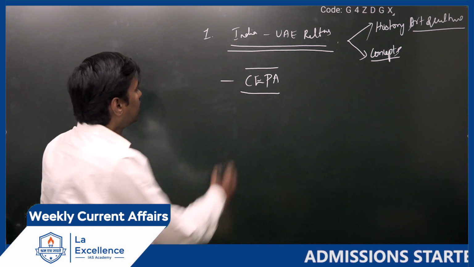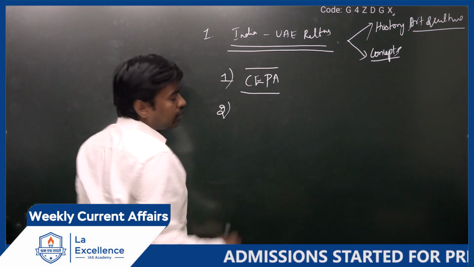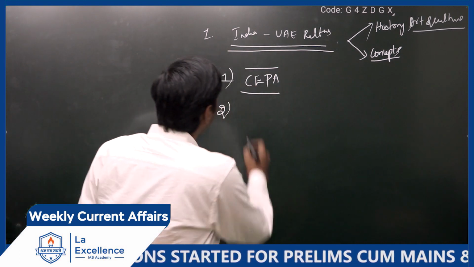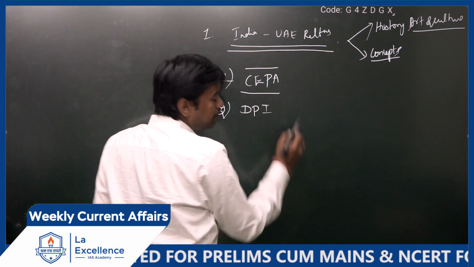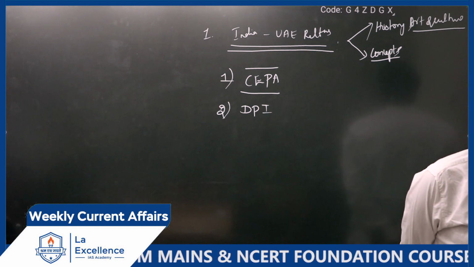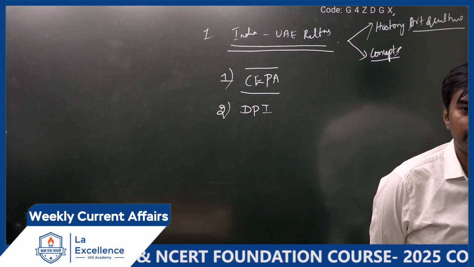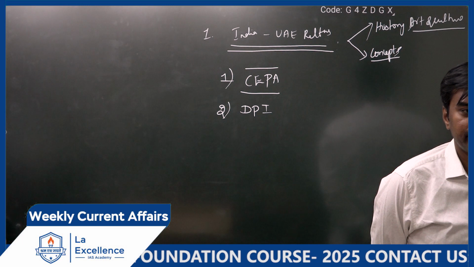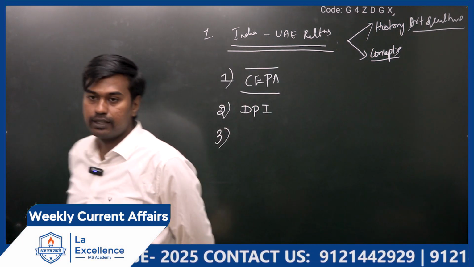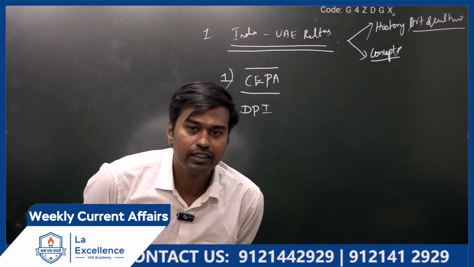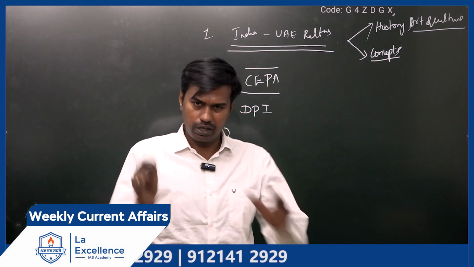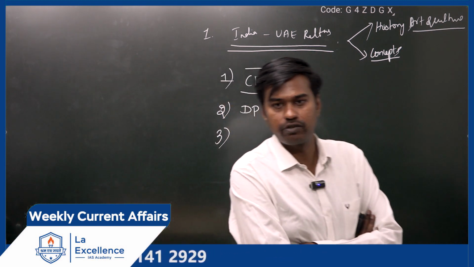This is important. And apart from that, with respect to India-UAE relations, we are also implementing this DPI. What is DPI? Anybody tell me? What is it about? I covered it in the Budget class, if you remember. Don't know, forgot it. So I will revise the basics. Yes, this is very important. UPI transaction. UPI is one example of DPI, Digital Public Infrastructure.